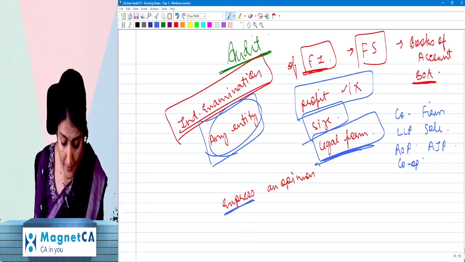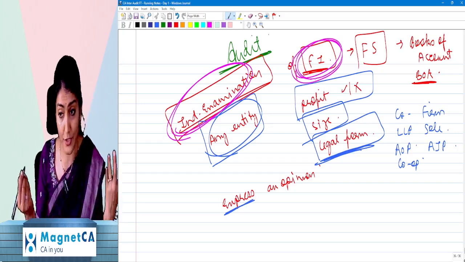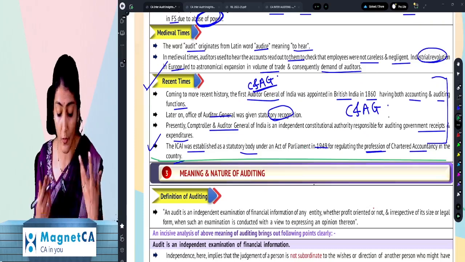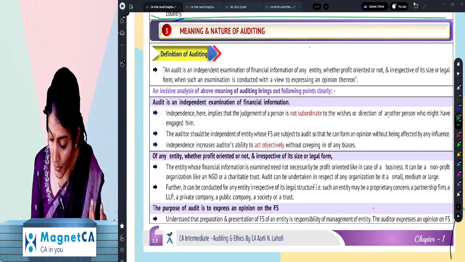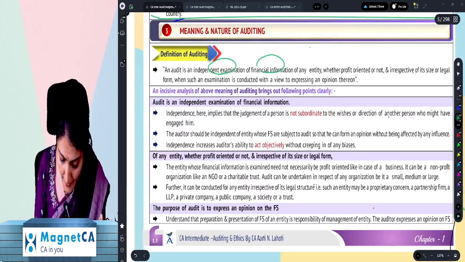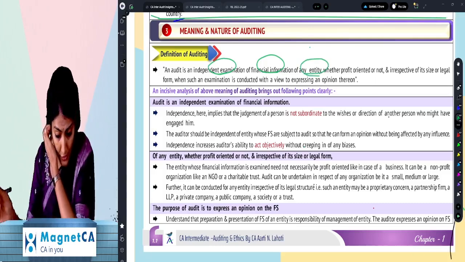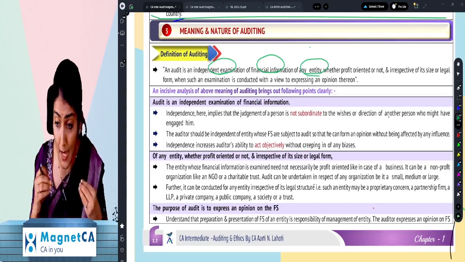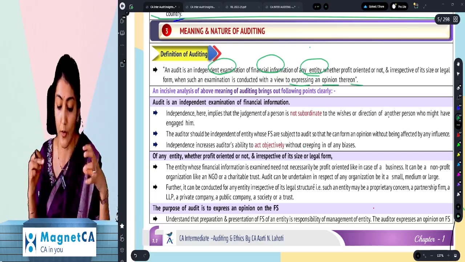And when such an examination is being done, why is it being done? This independent examination of financial information, it says in order to express an opinion thereon. Right, so that is the definition of the audit, right? That audit is an independent examination of financial information of any entity, whether profit-oriented or not, irrespective of its size or legal form, when such an examination is being conducted with a view to expressing an opinion thereon.